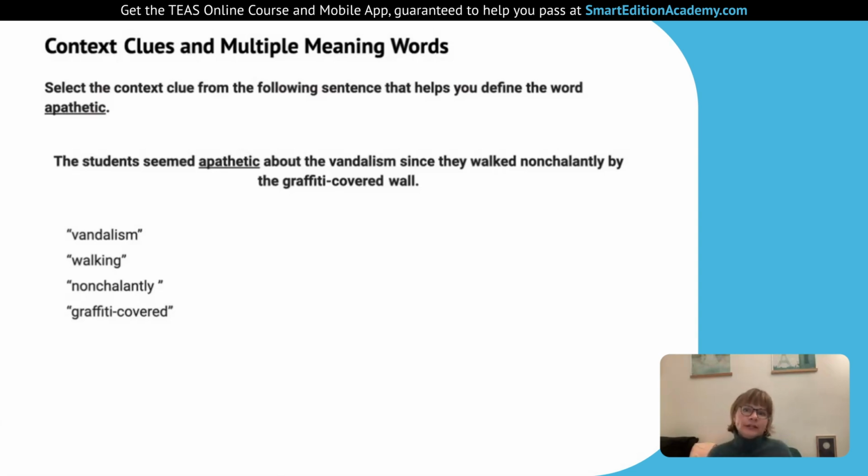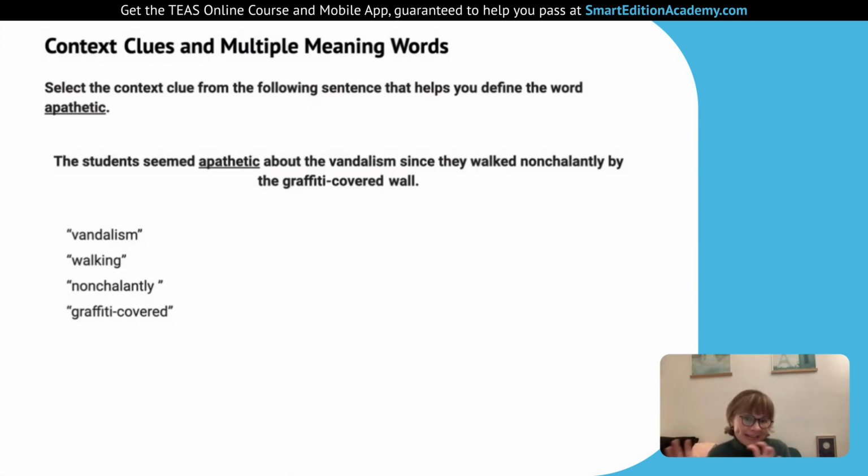So this is actually a really good example. We have two clauses of the sentence, and they have a parallel structure. So we have some kind of twin words on both sides. The students would be parallel to they. They is the students. Then they seemed apathetic, they walked nonchalantly by. So those two are parallel.